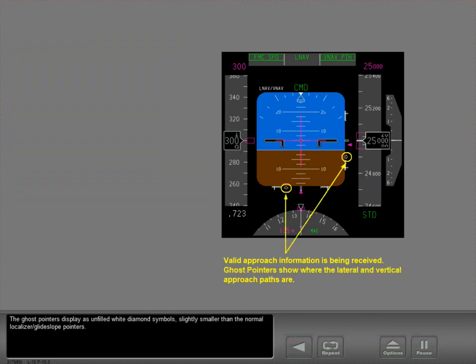The ghost pointers display as unfilled white diamond symbols, slightly smaller than the normal localizer glide slope pointers. They display at the same location that localizer and/or glide slope pointers would normally display. Here, the scale ID enunciation is Lnav Vnav. This indicates the deviation scale pointers display Lnav and Vnav deviation information.